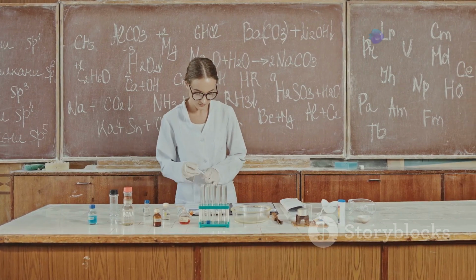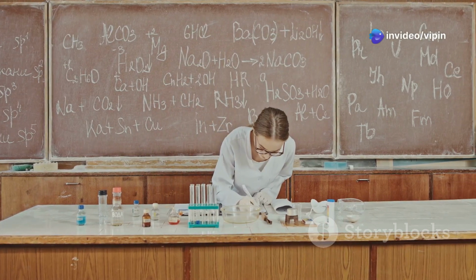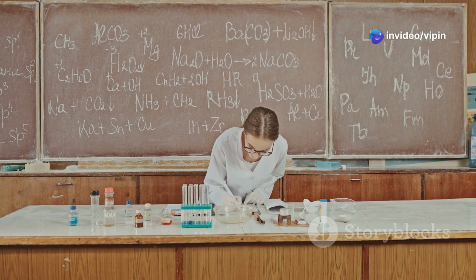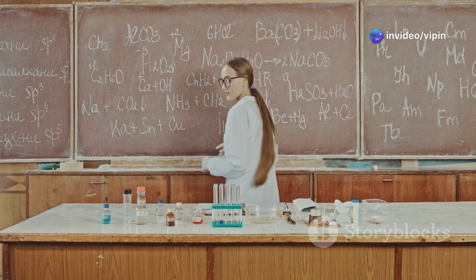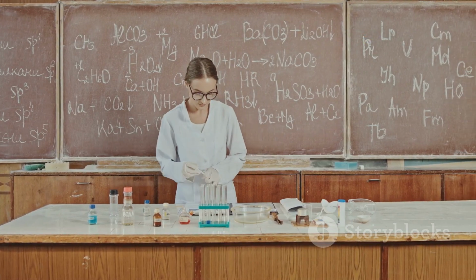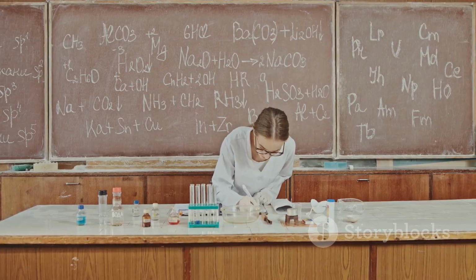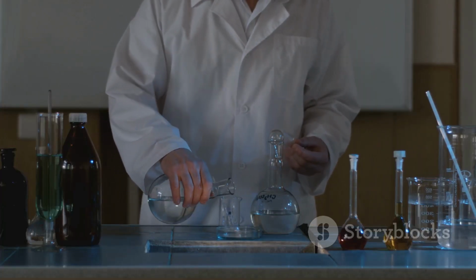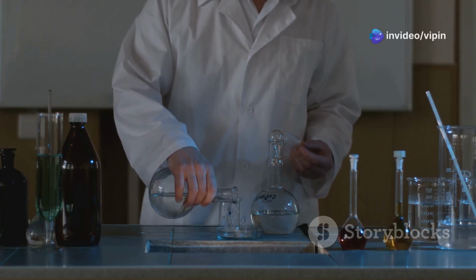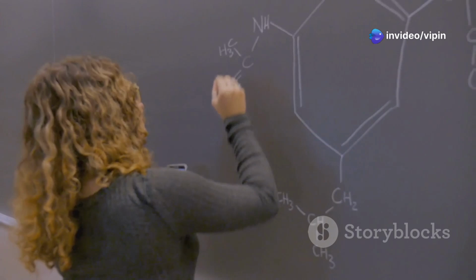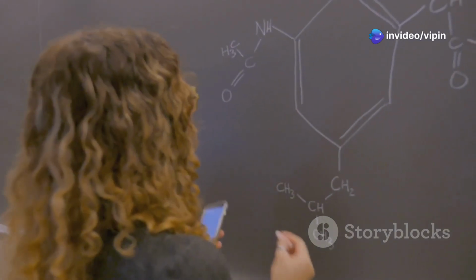A fundamental law in chemistry is the law of conservation of mass, which states that matter cannot be created or destroyed in a chemical reaction. It can only be transformed from one form to another. This means that the total mass of the reactants must equal the total mass of the products. To reflect this law in chemical equations, we balance them.